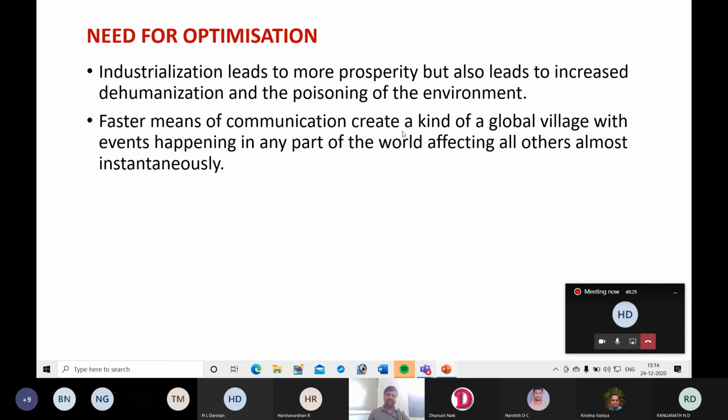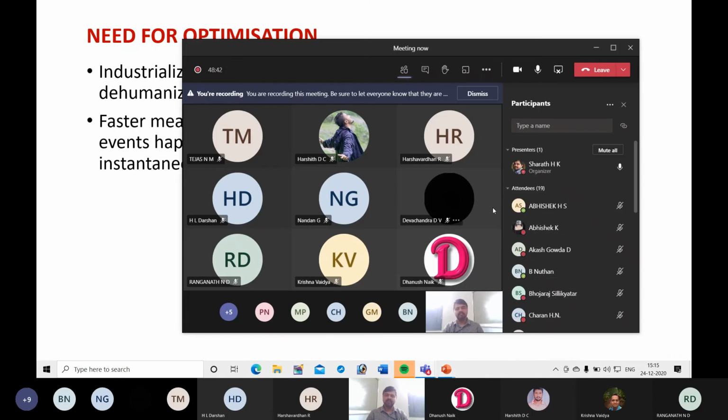Faster means of communication create a kind of global village, with events happening in any part of the world affecting all others almost instantaneously. Now, if some new trait of a virus is found in the United Kingdom, even people in Assam or Karnataka are worried about that, because in one way or the other the entire world is connected, through communication and even transportation.